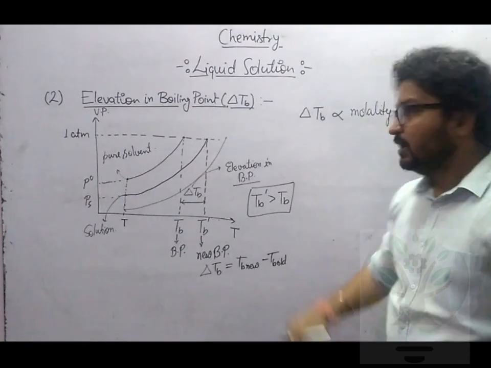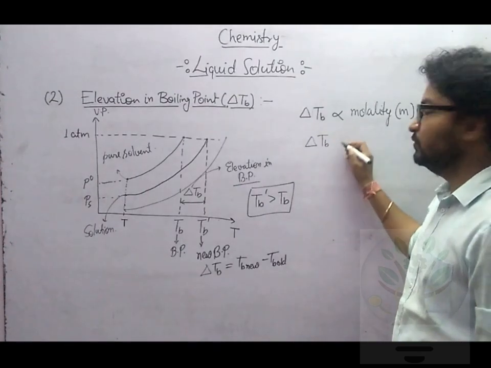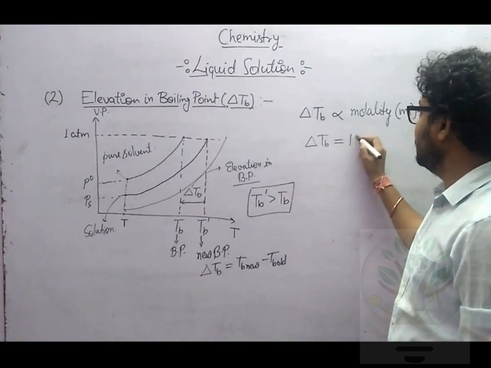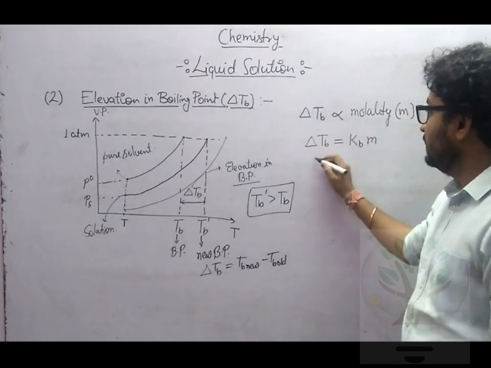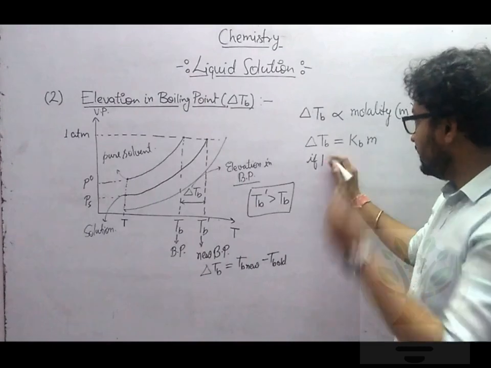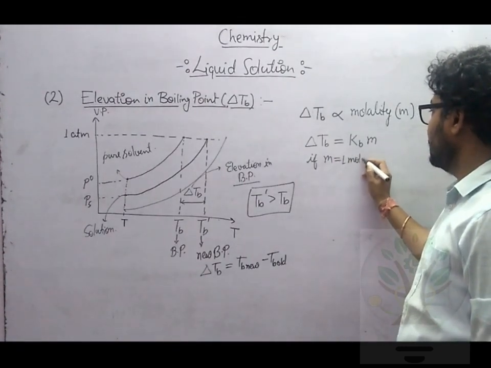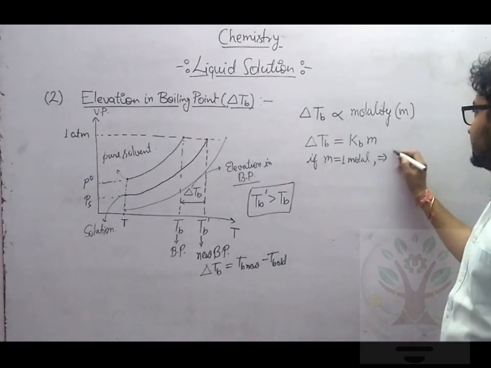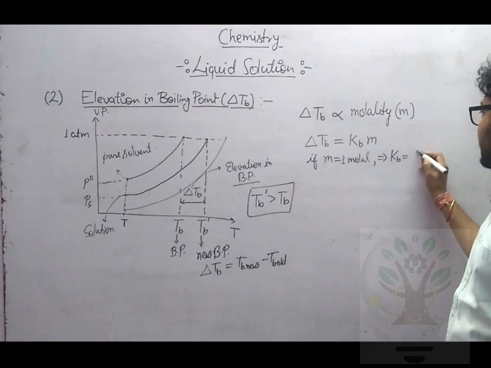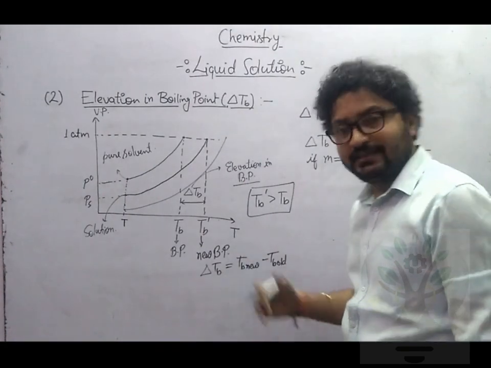We're getting this thing. So when we remove this proportionality sign, we introduce a constant. So delta TB equals Kb into m. Okay. So if m equals 1, it means molality is 1, and I hope you understand that Kb will become equal to delta TB. Now from here you can define Kb.